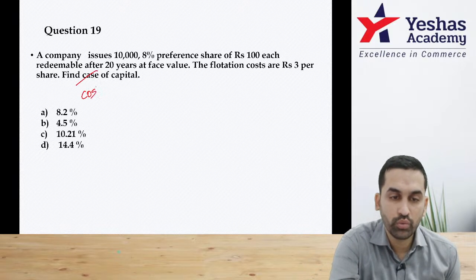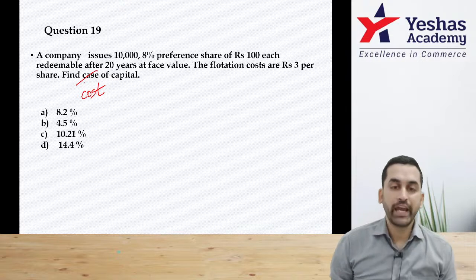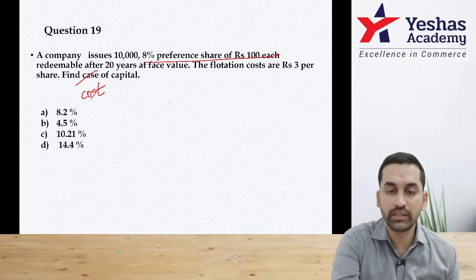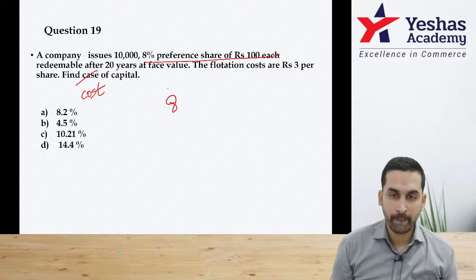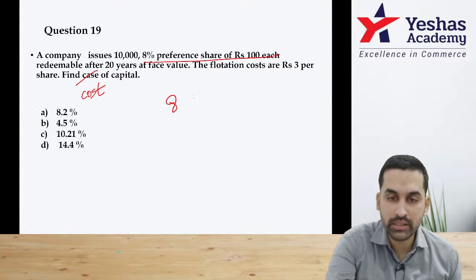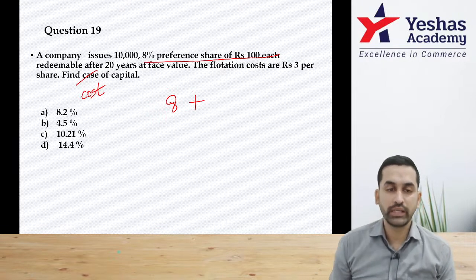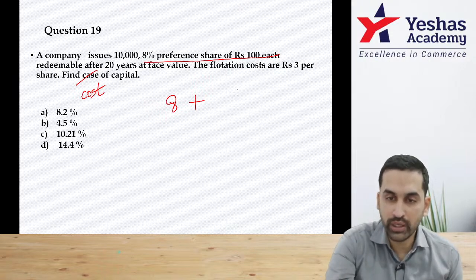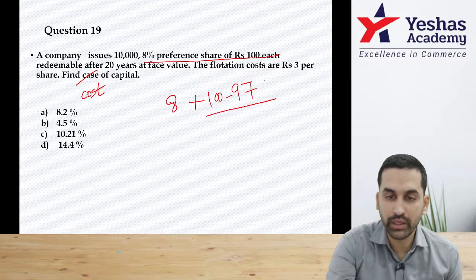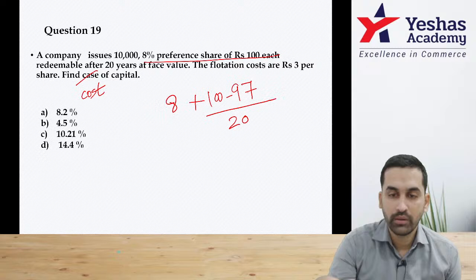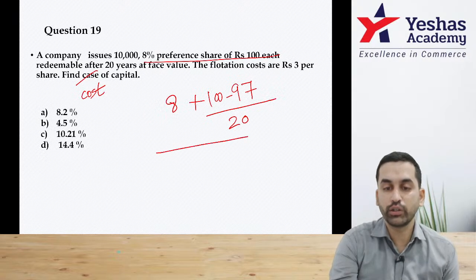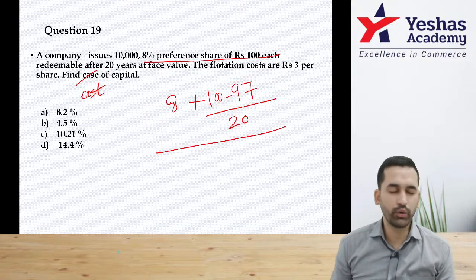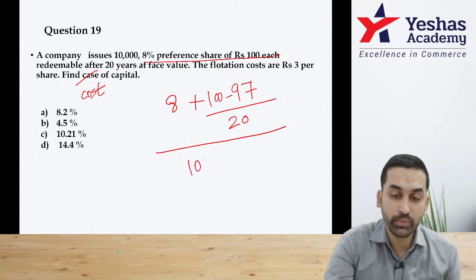How to do? 8% preference share of 100 each. That means dividend will be 8. Redeemable after 20 years. Flotation cost is 3 per share. Correct? That means today you are only going to get 97 rupee, whereas you have to redeem full 100 rupee. So 3 rupee is the loss, but that should be divided by 20 because you want annual loss. That is to be divided by average 100 plus 97 by 2.